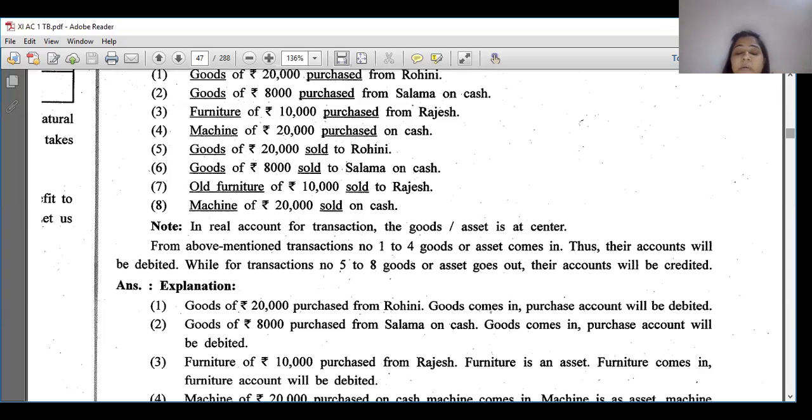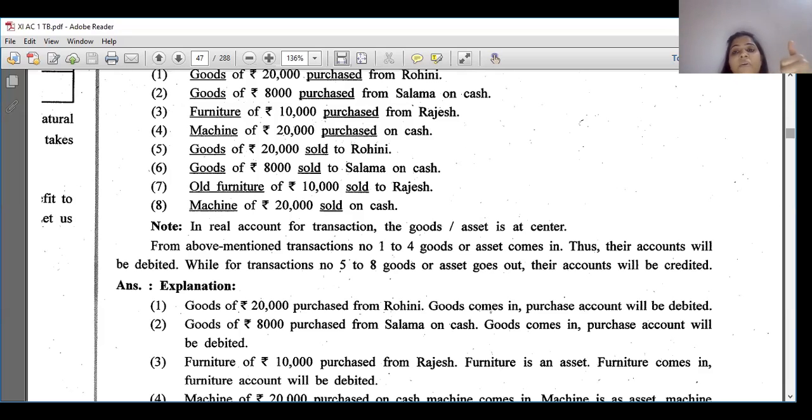When we purchase anything other than goods, listen to me carefully. When we purchase anything other than goods, it is treated as an asset, not as purchase or sale. Again, I am repeating. Those who will listen, focus on my words. When we purchase anything else other than goods, it is an asset. It is not written as purchase or sale.